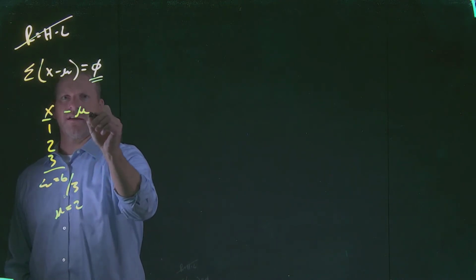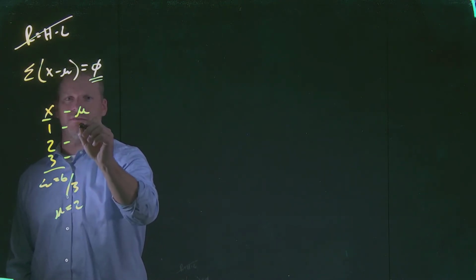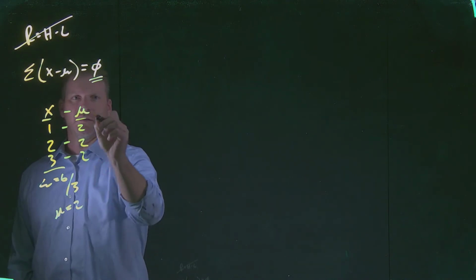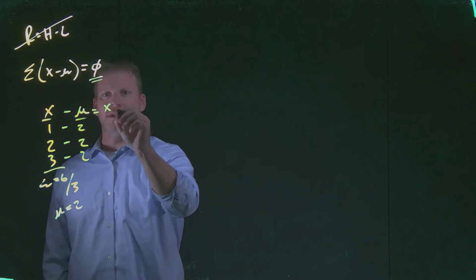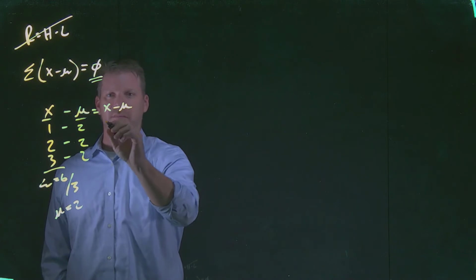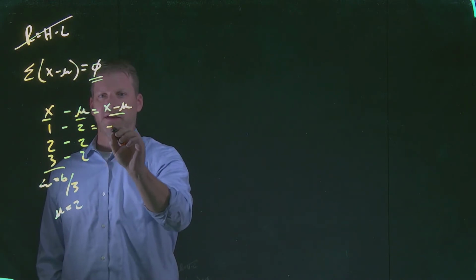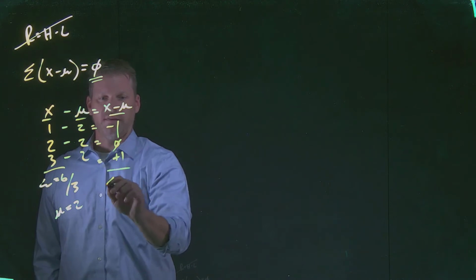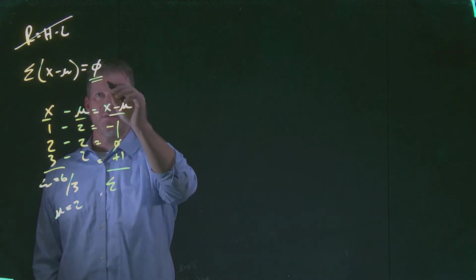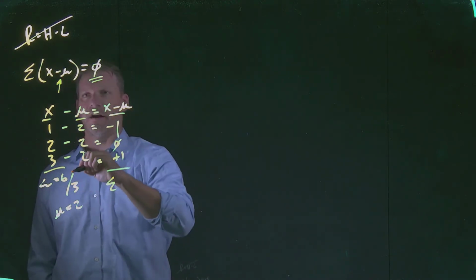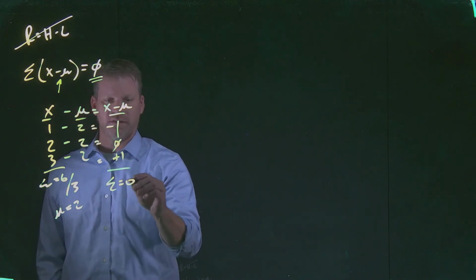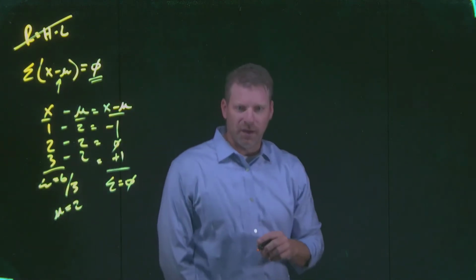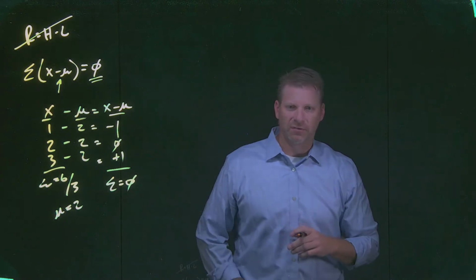If I subtract that mean from each one of these values, I'm just going to represent this column, the x minus the mean. We've got, of course, -1, 0, +1. That total for the distances away that all of these values are from the mean is always going to total up to 0. The arithmetic mean is the mathematical center of our data.